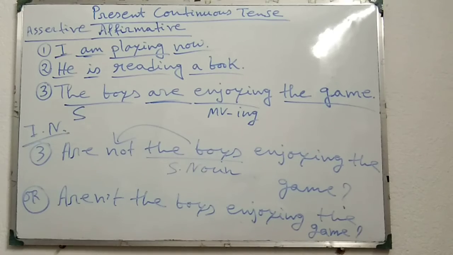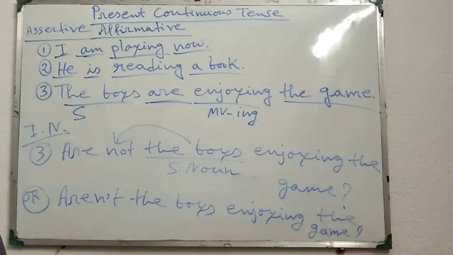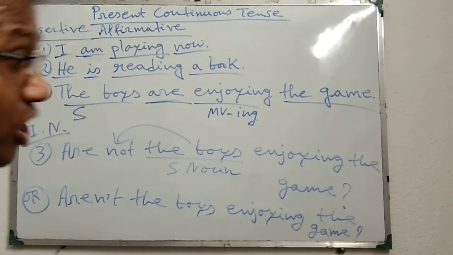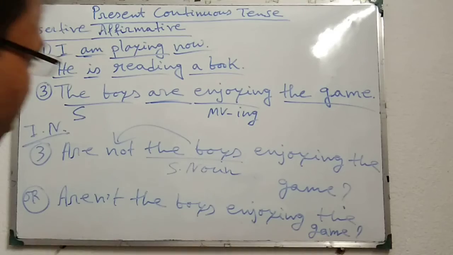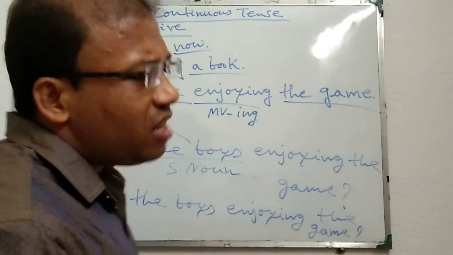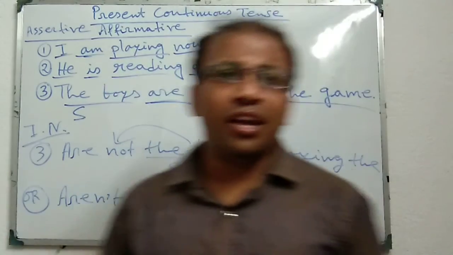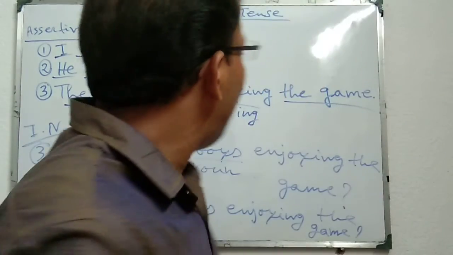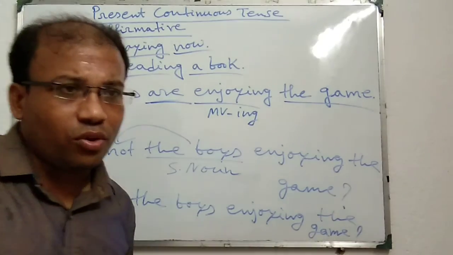In this way we can change assertive affirmative sentence into assertive negative, thereafter into interrogative affirmative, and thereafter into interrogative negative. It is very easy because am, is, are, these auxiliary verbs are present in present continuous tense. That's why it is very easy to transform into negative or interrogative. Okay.